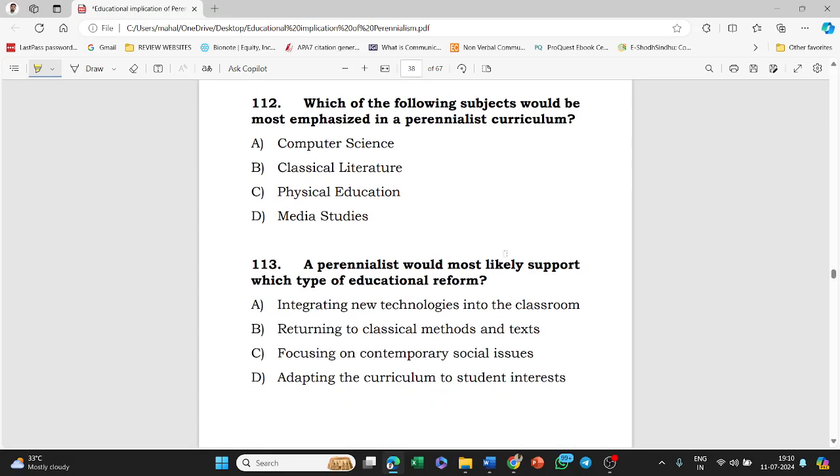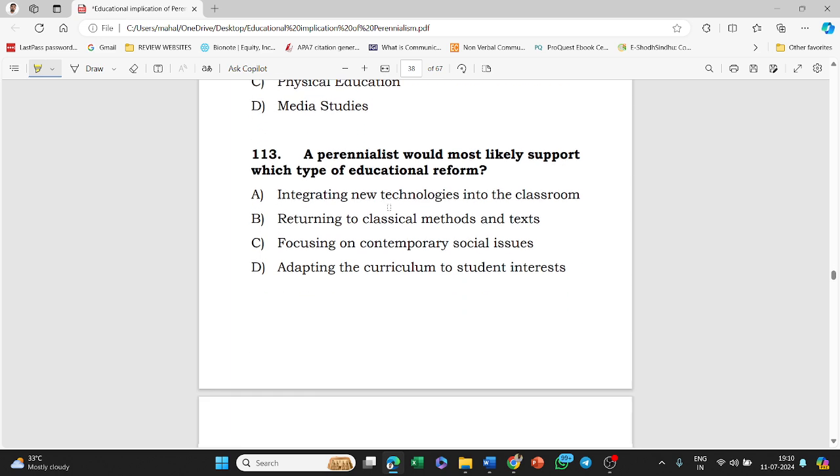Next question, which of the following subjects would be most emphasized in a perennialist curriculum? Options: computer science, classical literature, physical education, media studies. The answer to this question is option 2, that is classical literature. Classical literature would be most emphasized in a perennialist curriculum.